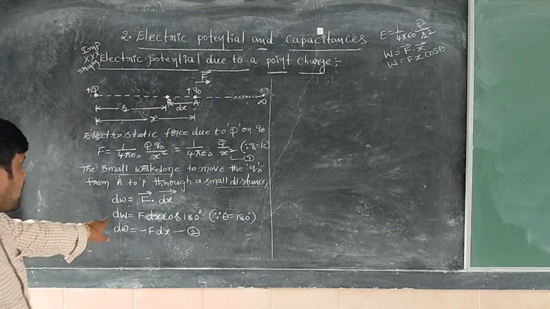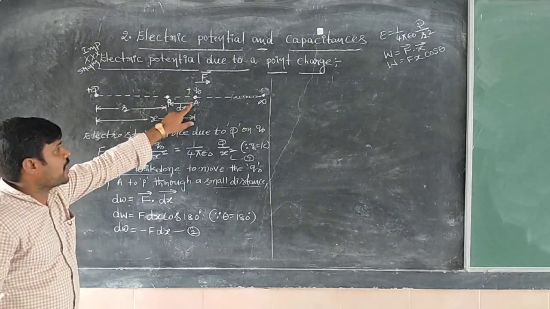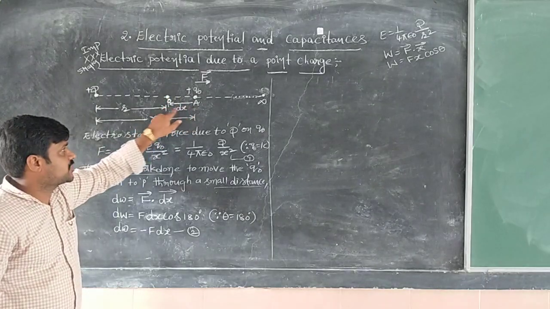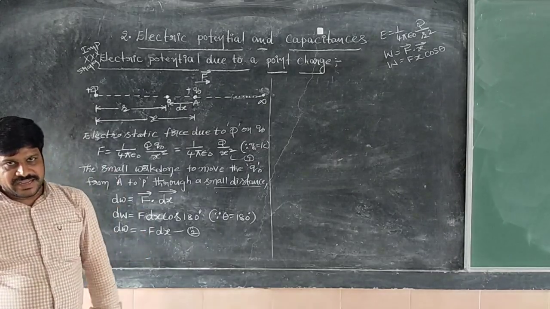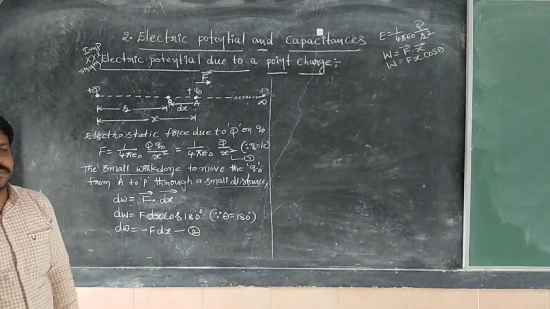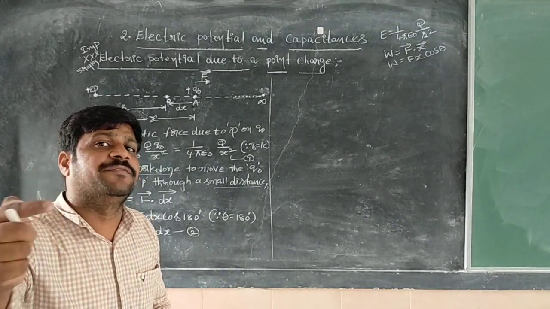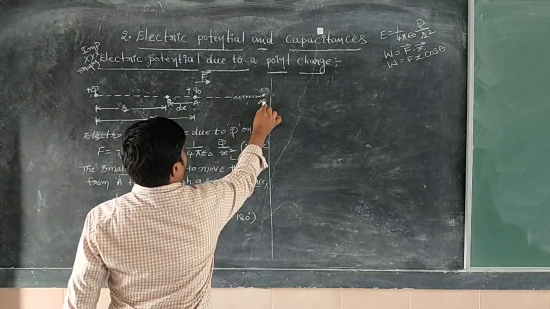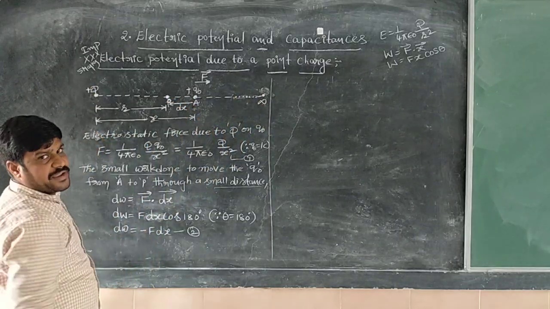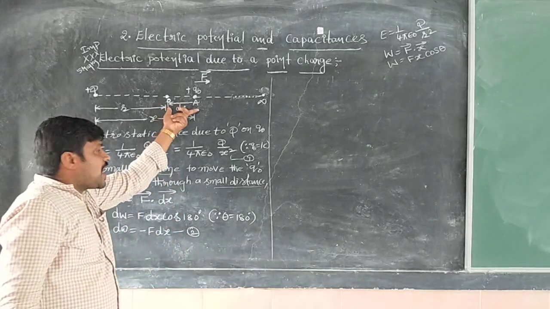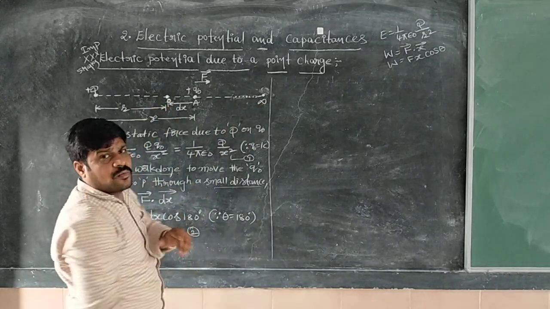Now dW is the small amount of work done from point A to point B to move the charge. The small work done is nothing but minus F into dx. Now this is another point. We have the small work done, then what is the total work done in order to move the charge from infinity to this given point P? How much work do we have to do? For a small displacement, the work done is nothing but minus F dx.